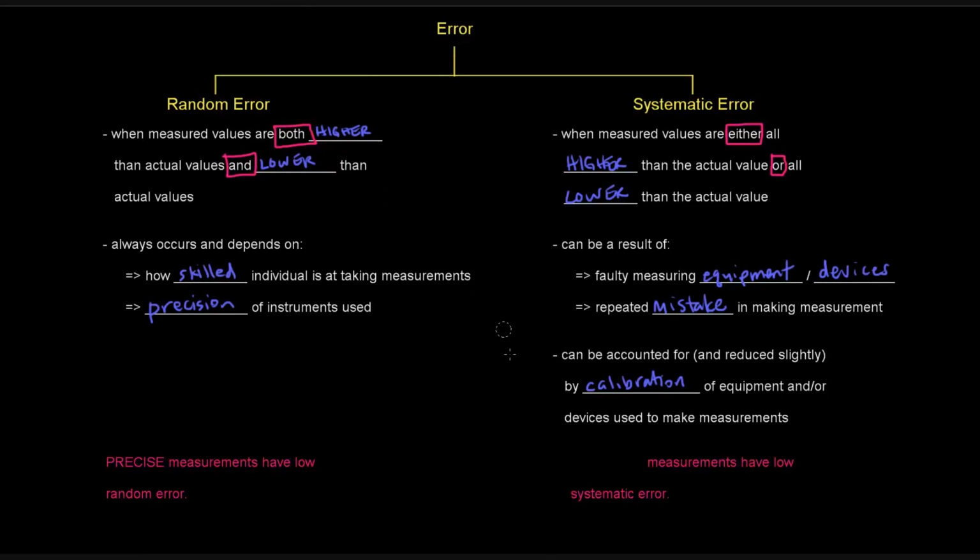And so accurate measurements have low systematic error, and they usually have low random error as well. And the reason for this is that if you're accurate, you're probably also precise, right? Like if you take 5 measurements and they're all pretty much right on the money, well, they're all around the same area, right? So if they're accurate, they're probably also precise. So that's why I added this little pink part here, and usually have low random error as well.